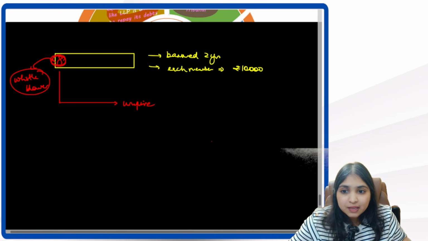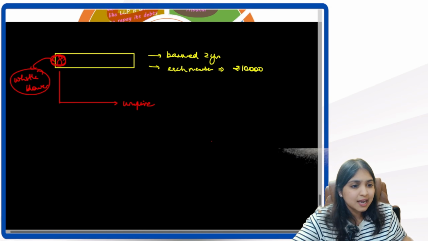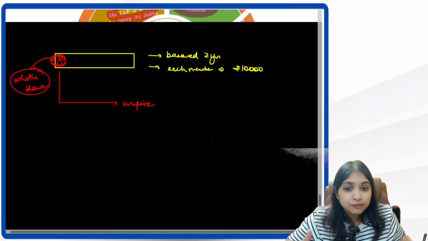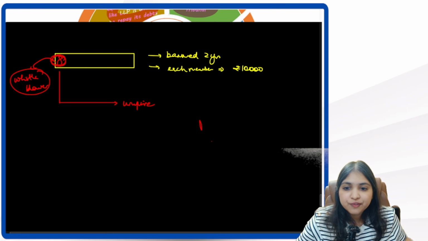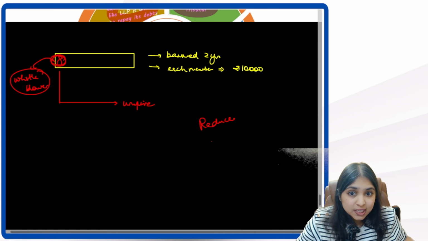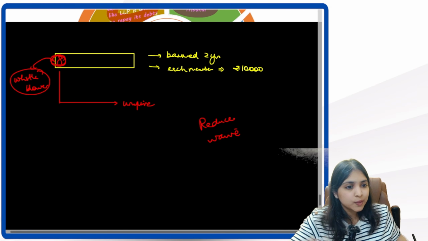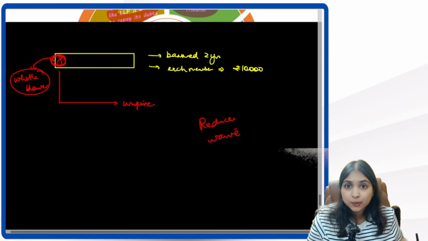So now, even he is a member of the team. Don't you think it's unfair if I ask him also to pay 10,000 rupees penalty? So we have to give him some favor, some benefit. So that is why we will either reduce his penalty or we will waive his penalty. So whatever is a whistleblower's penalty, either it will be reduced or it will be waived.